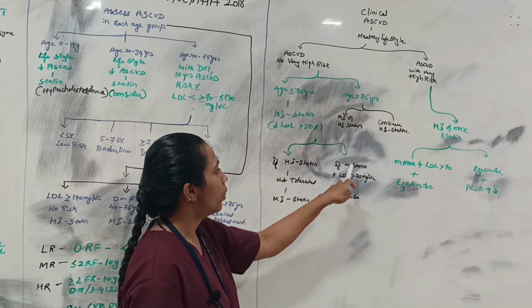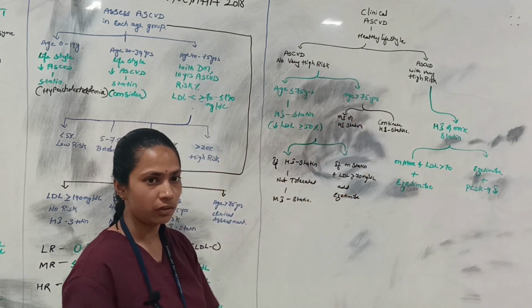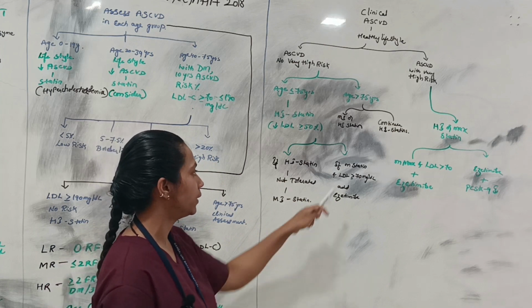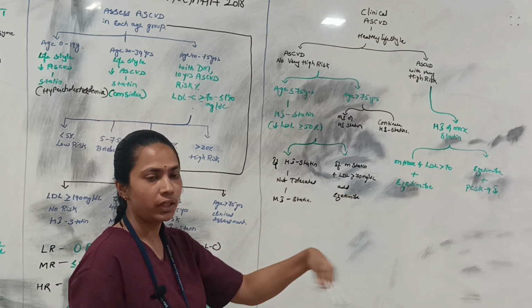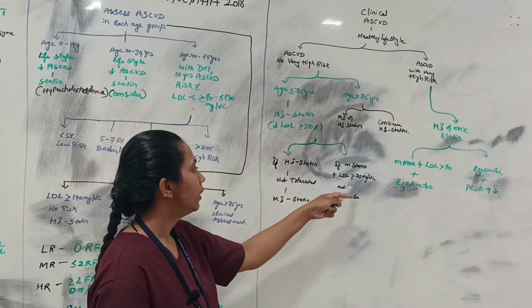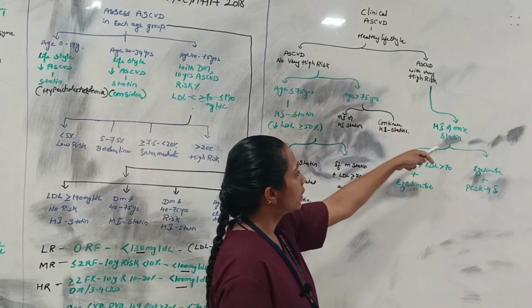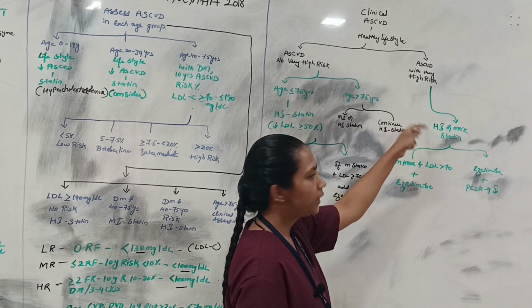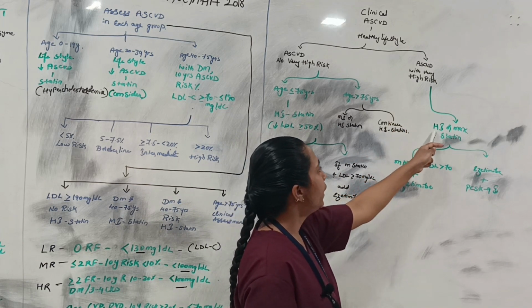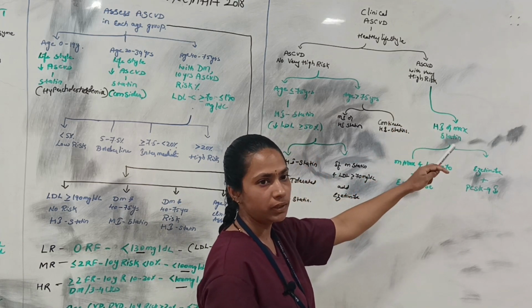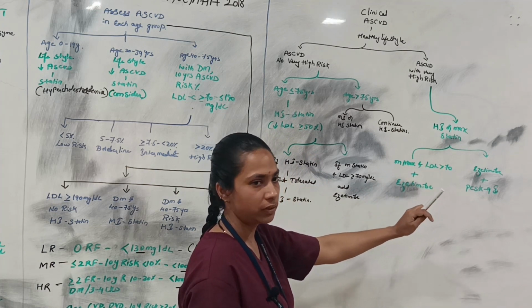And if the patient is on high intensity statins but the LDL level still remains more than 70 mg per dl, then add ezetimibe. And if the patient is at high risk, considering all the comorbidities, high intensity statins can be given, or else the maximum amount of statins can be given.